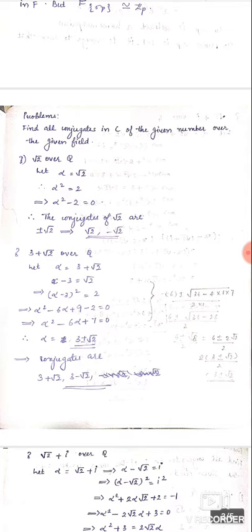The next question is 3 plus root 2 over Q. Here also we are considering alpha equal to 3 plus root 2. Then alpha minus 3 equal to root 2. Then squaring both sides, we get alpha square minus 6 alpha plus 9 minus 2 equal to 0. By the quadratic equation, we can find the value. So we get 3 plus or minus root 2. So the conjugates are 3 plus root 2 and 3 minus root 2.